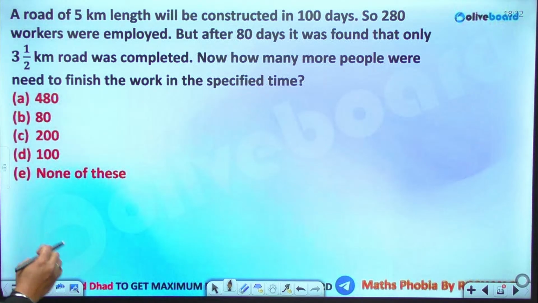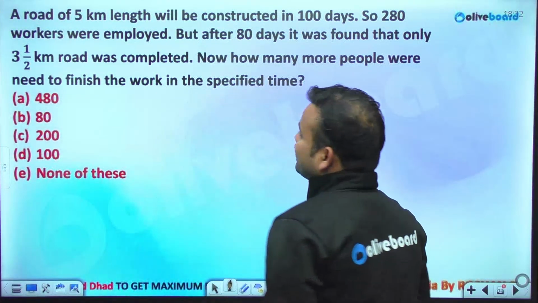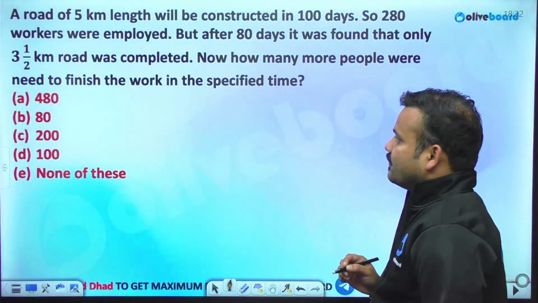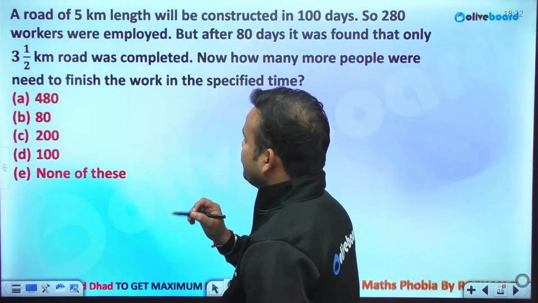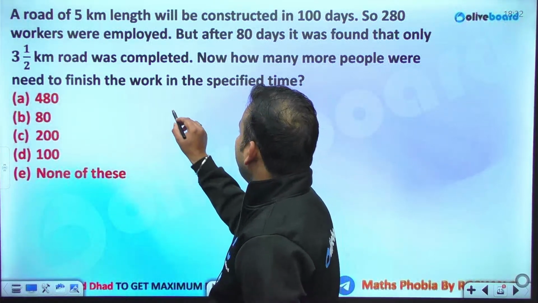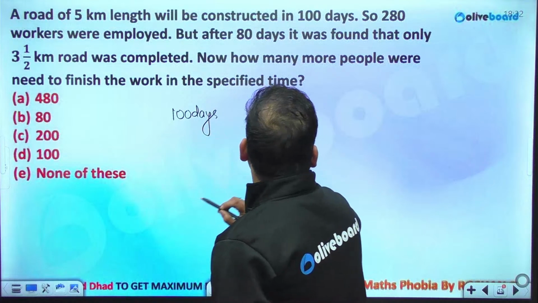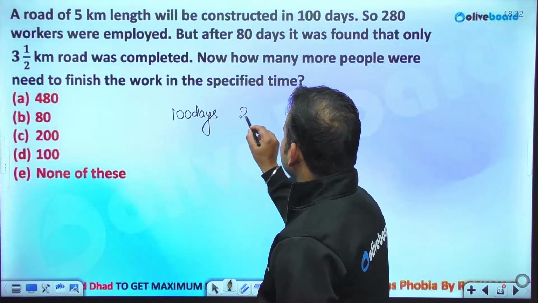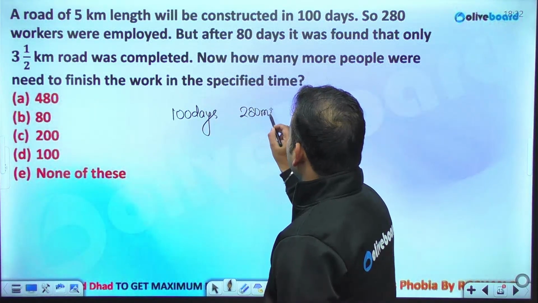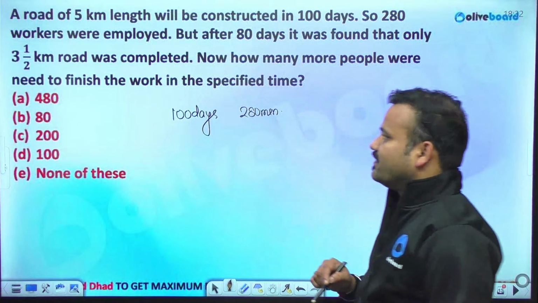A road of 5 km length will be constructed in 100 days. Okay, so there is work of building a road of 5 km, and it has to be completed in 100 days. Fine. So 280 men workers were employed. So there are 280 men who are going to complete the work in 100 days.